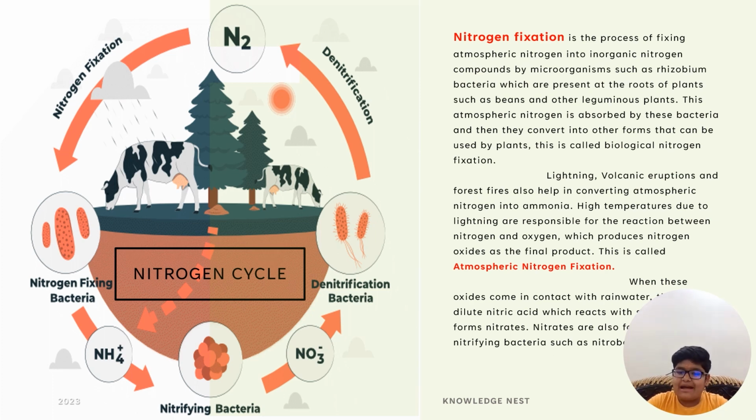This is called atmospheric nitrogen fixation. When these oxides come in contact with rainwater, dilute nitric acid is produced, which reacts to form nitrates. Nitrates are also formed by nitrifying bacteria such as Nitrobacter.